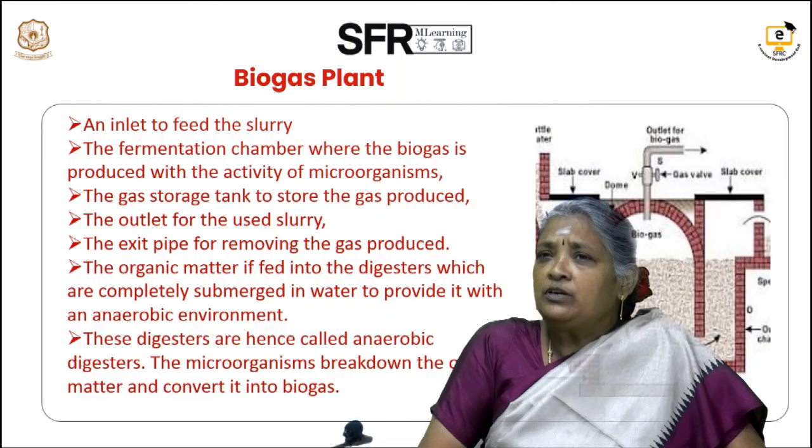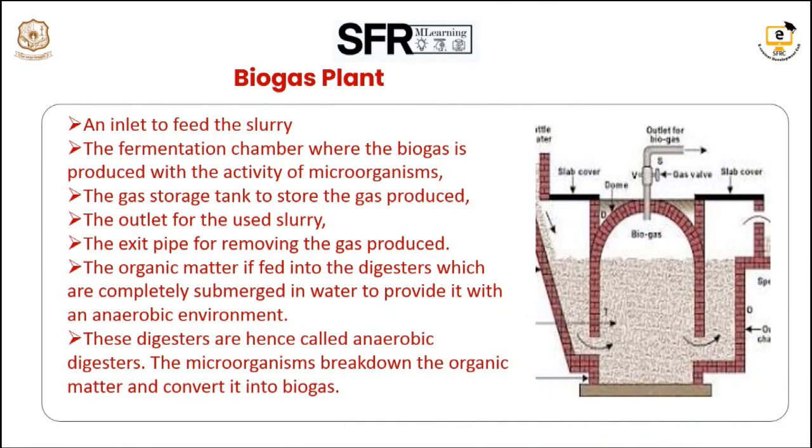Now we can see the structure of the biogas plant and how it works. There is an inlet to feed the slurry. Then the fermentation chamber, the chamber-like structure in the center, is where the biogas is produced by the activity of microorganisms. Those microorganisms are usually called methanogenic bacteria, because these bacteria produce methane.